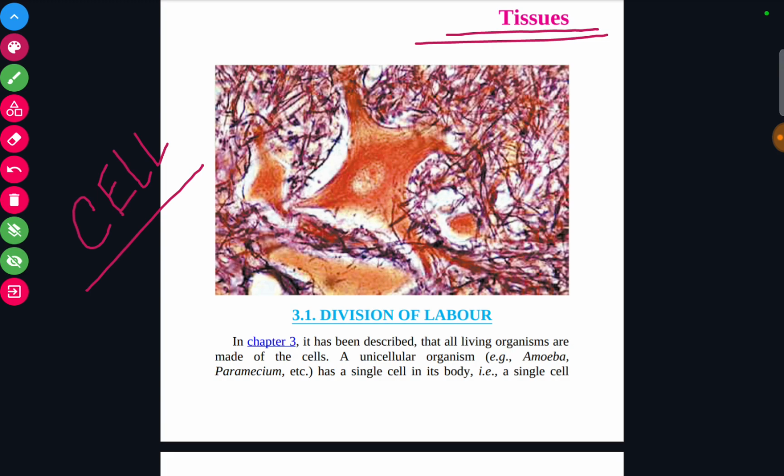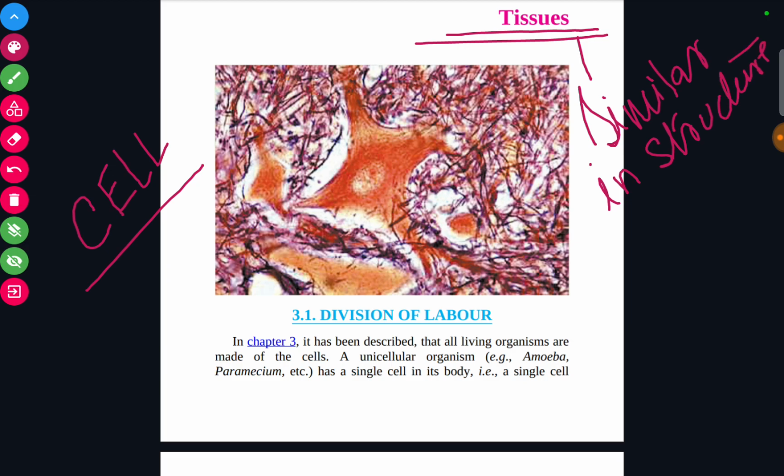Now the question arises, what do you mean by tissue? Tissue is a group of cells which are similar in structure and perform a specific function. Now, let's take an example like the surface cell of the skin. It forms one tissue. The cells constituting the muscle or contractile tissue, the muscle tissue, we know that.